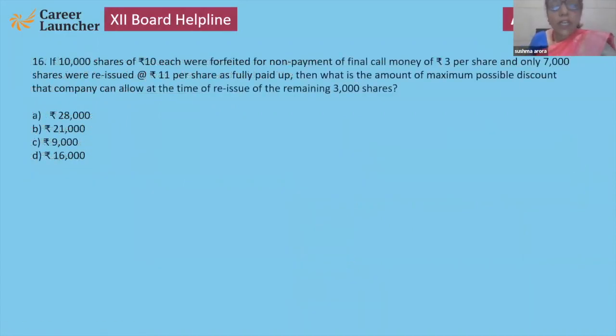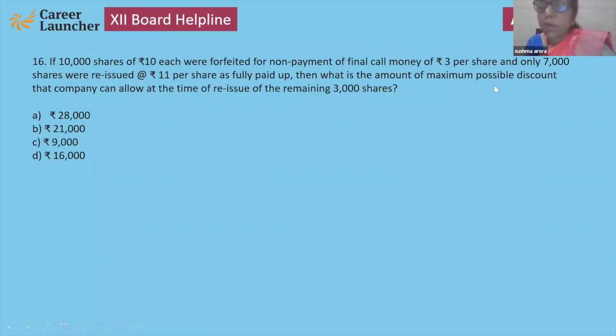10,000 shares of 10 each forfeited for non-payment of final call of 3, 7,000 reissued at 11. Then what is the amount of maximum possible discount that the company can allow at the time of reissue of the remaining 3,000?